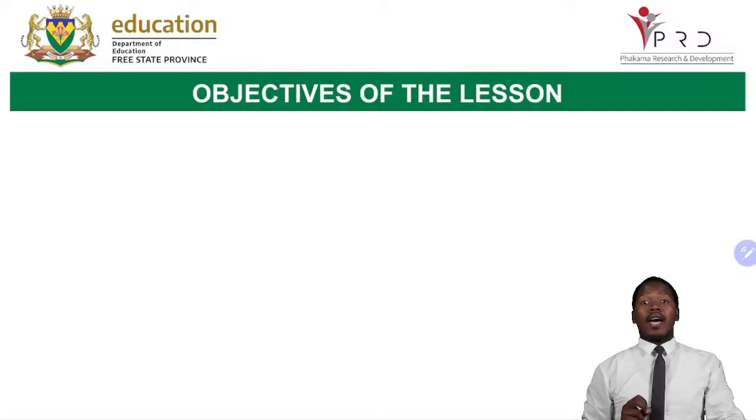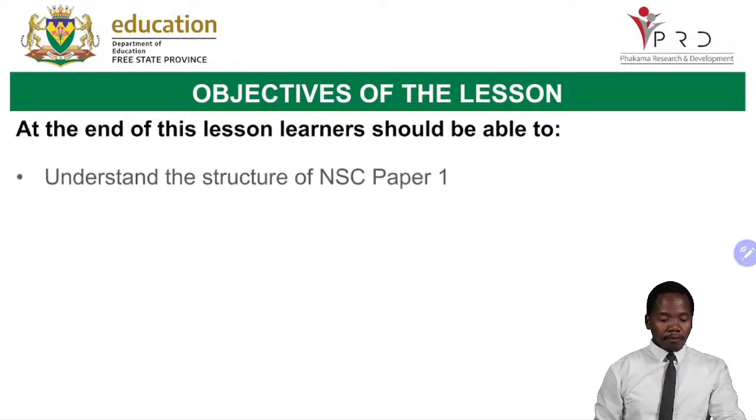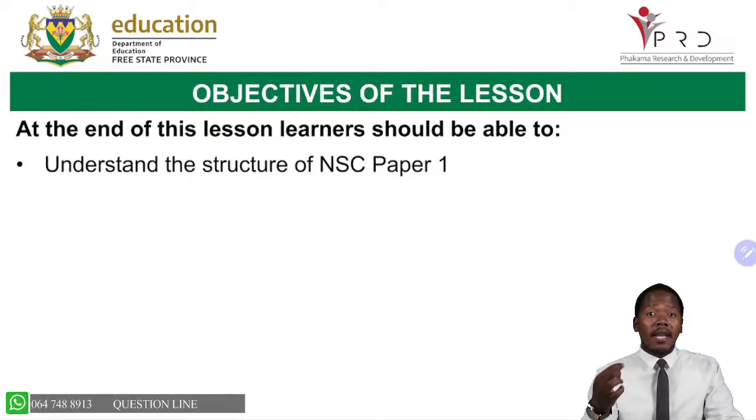Now, grade 12s, we are going to look at the goals or the objectives of this lesson for today. First thing we need to know, since you are writing tomorrow your accounting paper 1, you need to understand the structure of your paper 1. Which topics are you expecting? How many questions are you expecting? How many marks are you going to be writing the paper for?